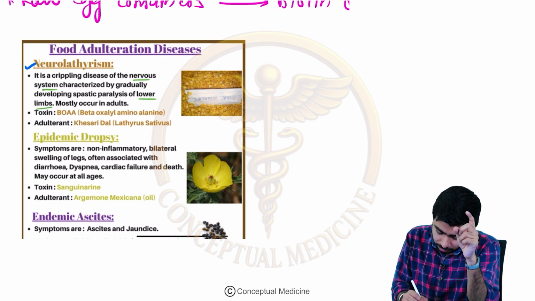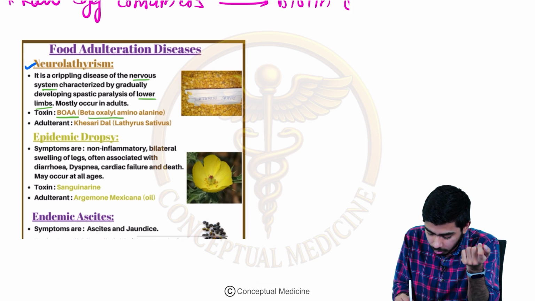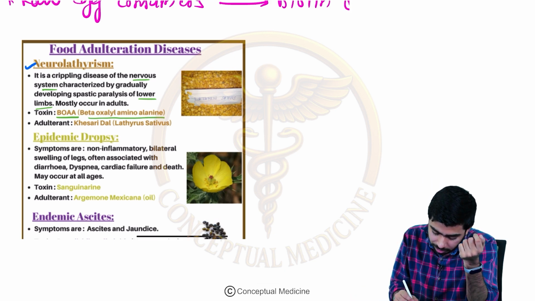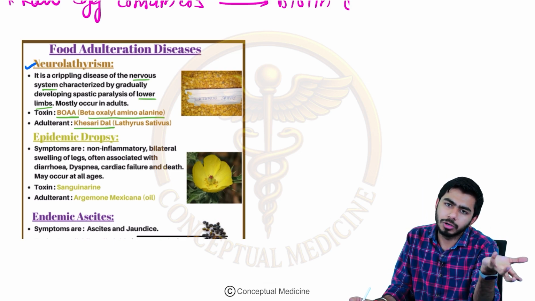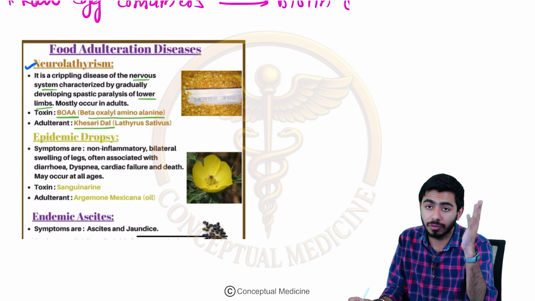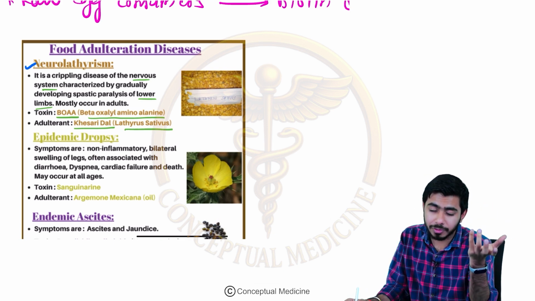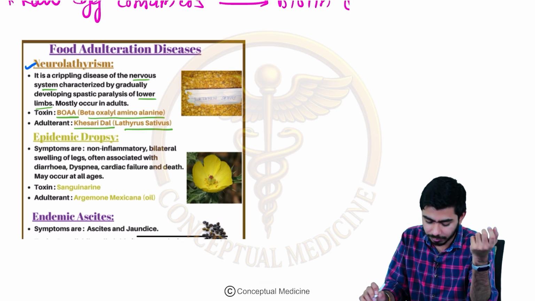The toxin we are talking about here is the BOAA toxin, beta-oxalyl aminoalanine, right? And the adulterant here is kesari dal. Pulses are the poor man's protein, the poor man's meat, and if they take kesari dal for a very long period of time, about 2 to 3 years, they might develop neurolathyrism. Kesari dal has another name, Lathyrus sativus, right?